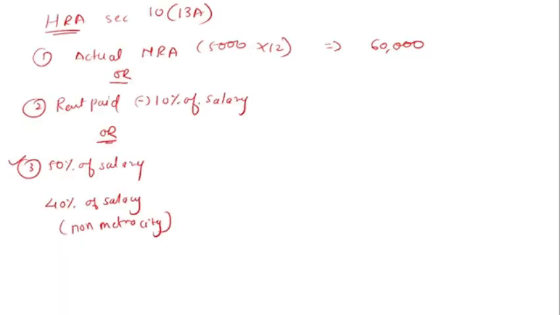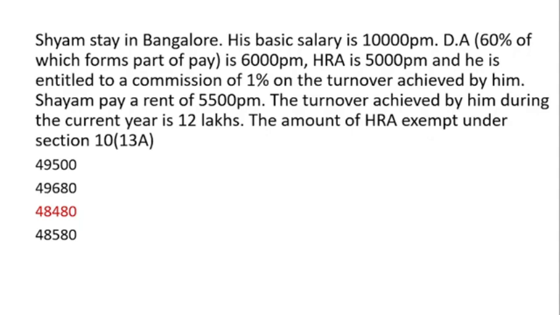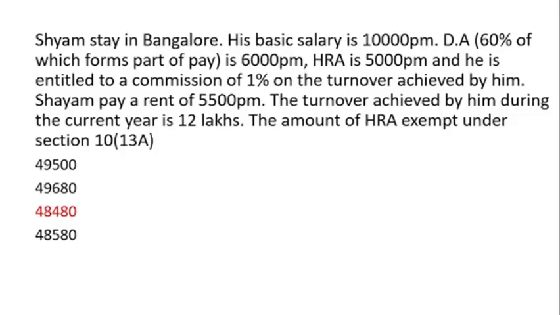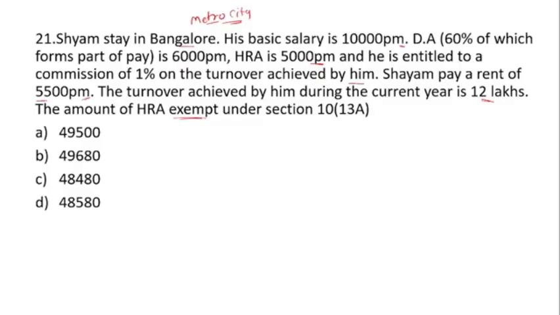So whatever amount is paid as rent, 5,500 multiplied by 12, minus 10% of salary. How much salary is he getting? This is Bangalore, his basic salary is 10,000 per month. So we will calculate over here.